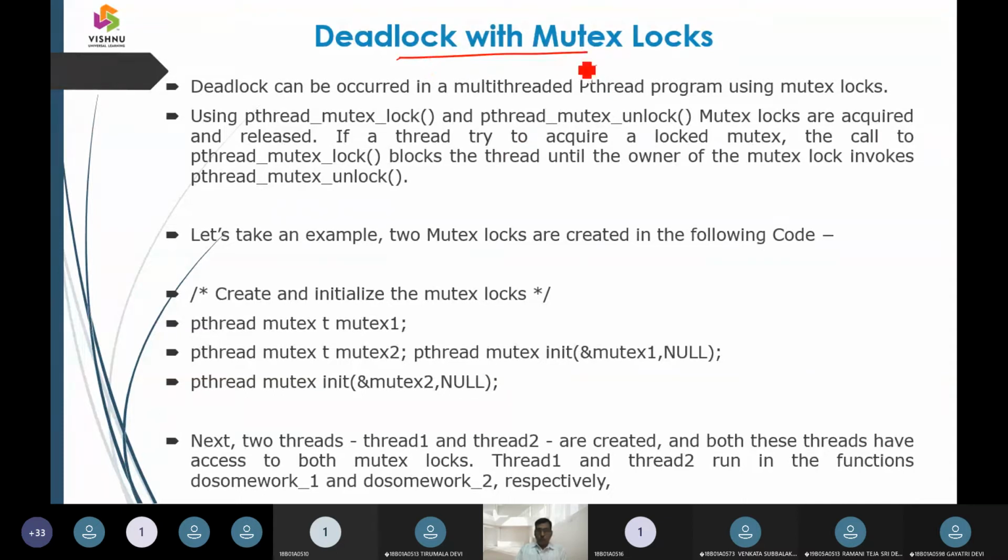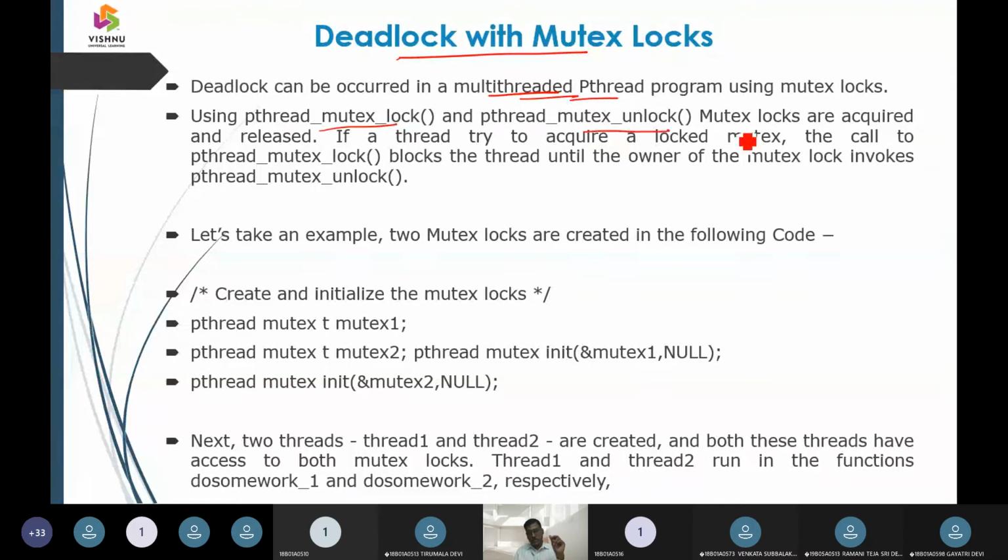In deadlock, with mutual exclusion locks, a deadlock with the four characteristics will arise only in a multi-threading operation. In a multi-threading operation, we can say pthread_mutex_lock and pthread_mutex_unlock.